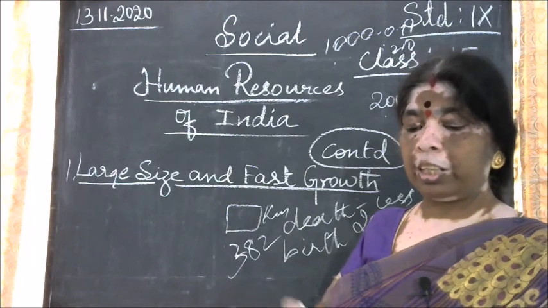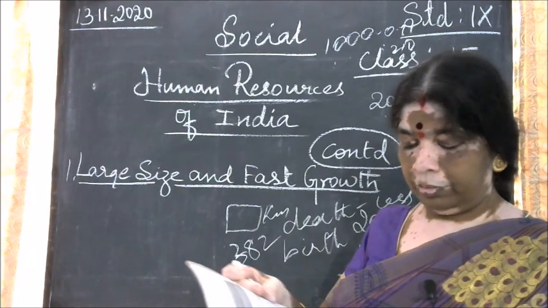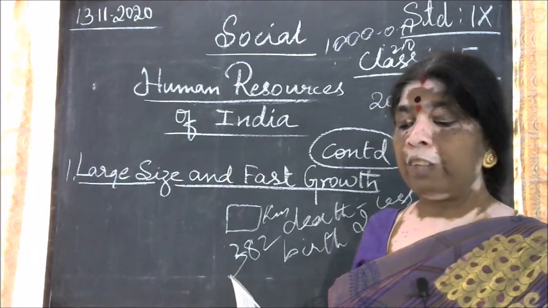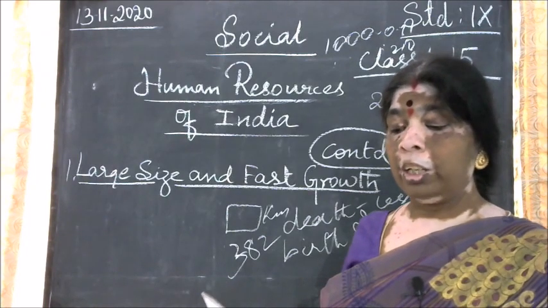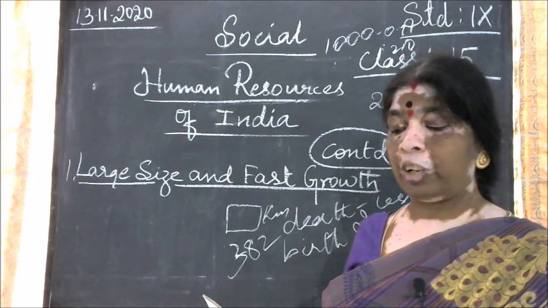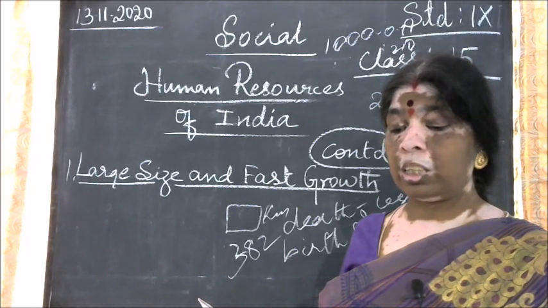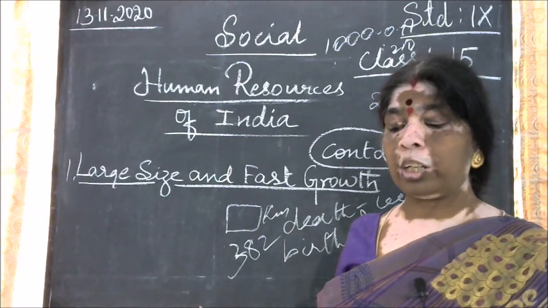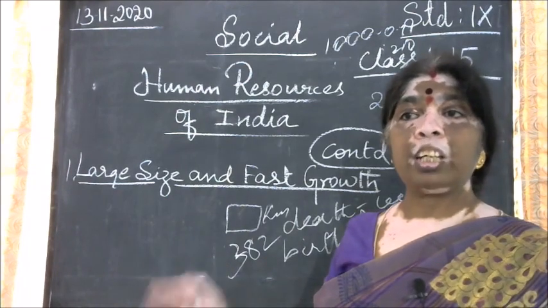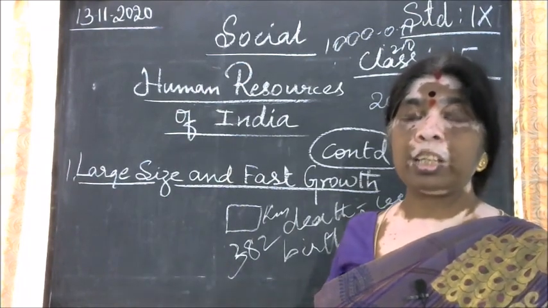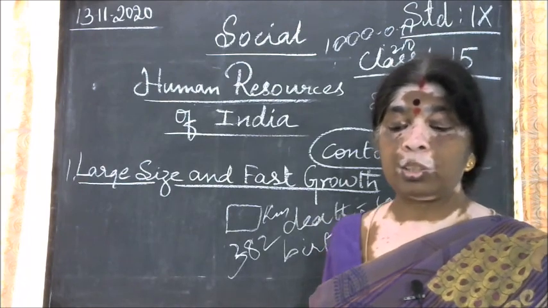Low life expectancy. Life expectancy is the number of years a person is expected to live. Life expectancy in India was 65.8 years, which is lower compared to that of developed nations. So in India it is very low, only 65.8 years.